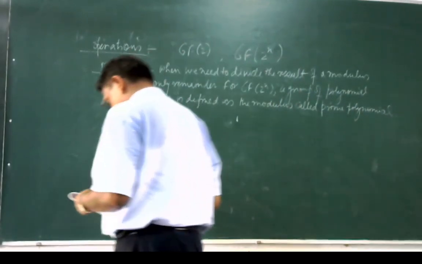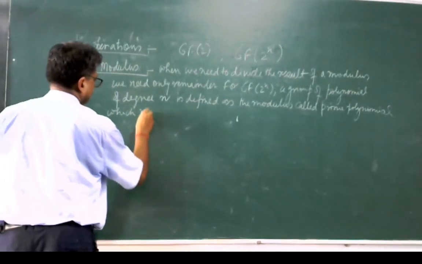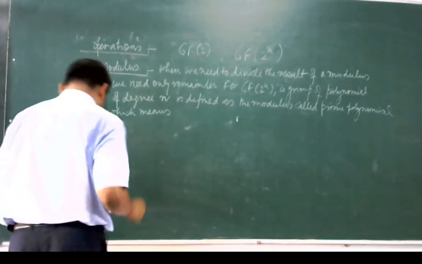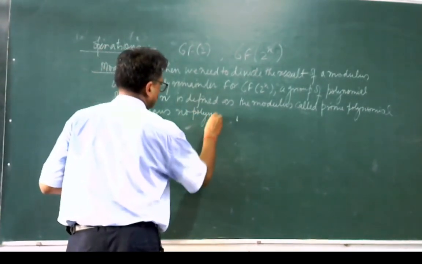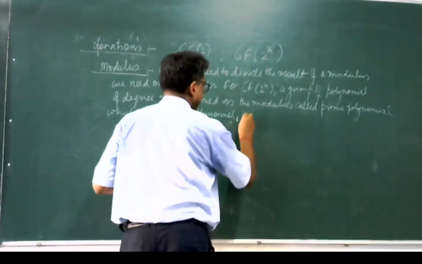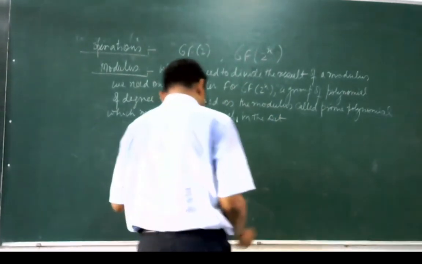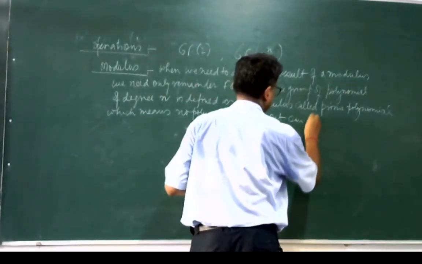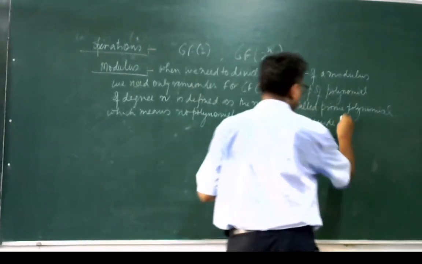Prime polynomial means no polynomial in the set can divide this polynomial.